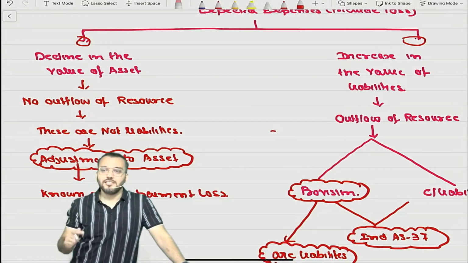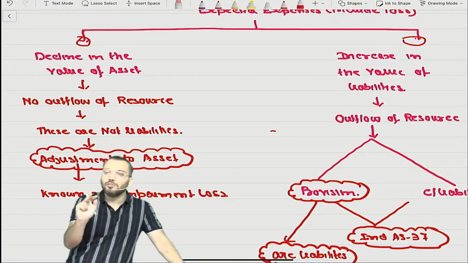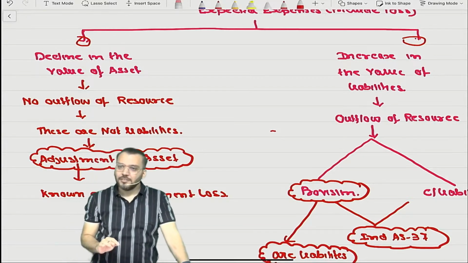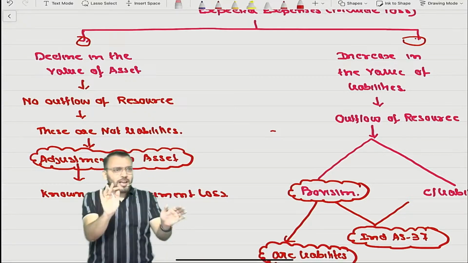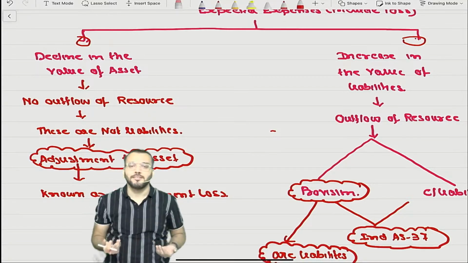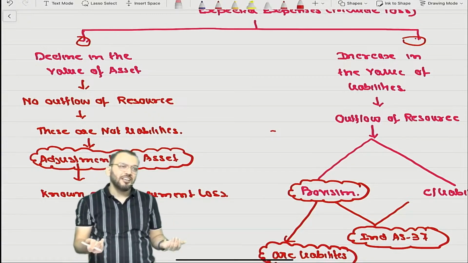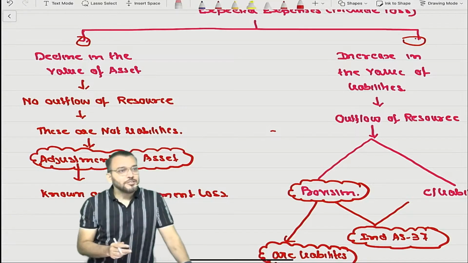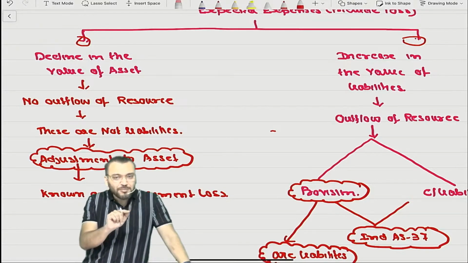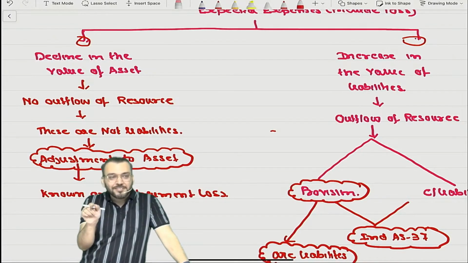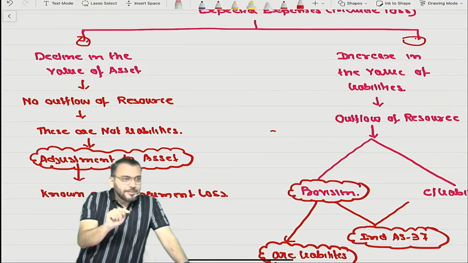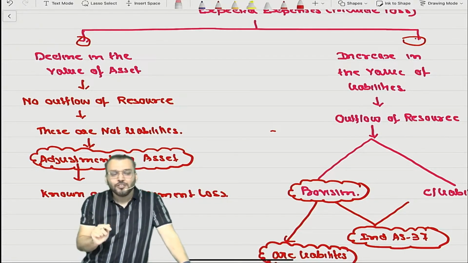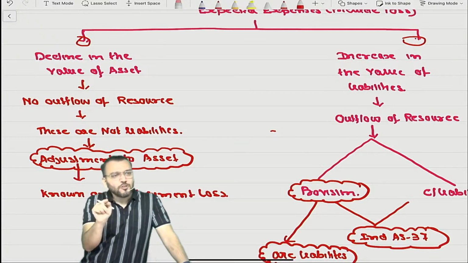Say it, either first or second. There are two options and there is no negative marking. First part, everyone is saying first part, correct. Means you have an ability to give the correct answer. It is first part. So my question to you: if you are saying provision for doubtful debt is in first part, means it represents decline in the value of debtor, and debtor is an asset. 100% correct. My question to you all, whether provision for doubtful debt is a liability.